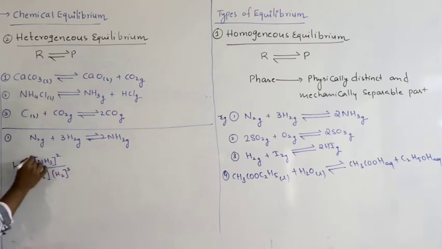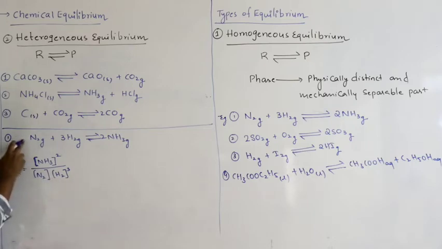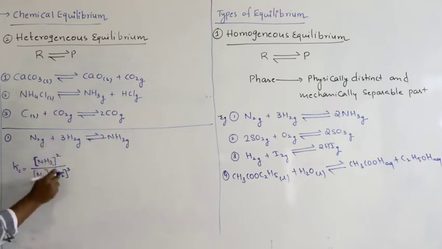So this is according to the definition: ammonia squared is the product, these two are reactants, so we will get in the denominator the equilibrium molar concentration of nitrogen into the equilibrium molar concentration of hydrogen. There is only 1 mole of nitrogen, so power 1 is the same thing. Here you have 3 moles, so you have to write power 3. Remember, they are equilibrium molar concentrations.